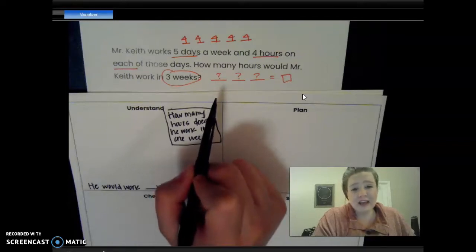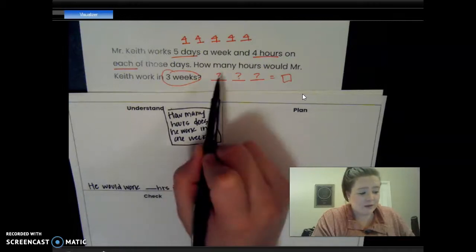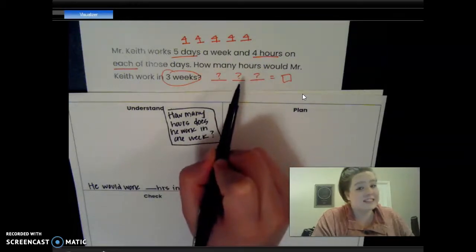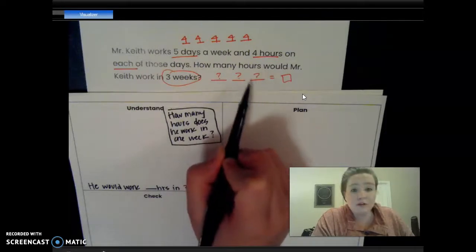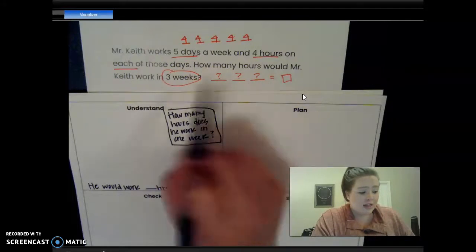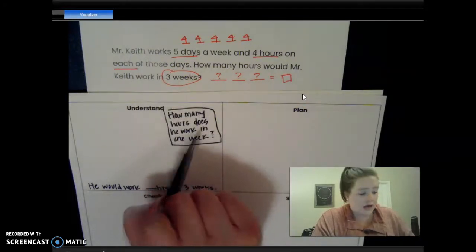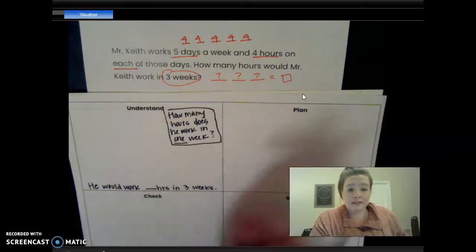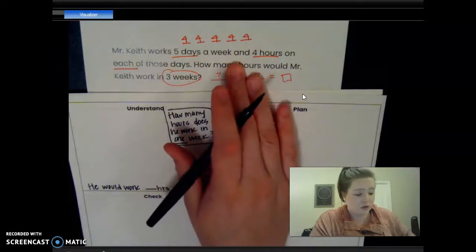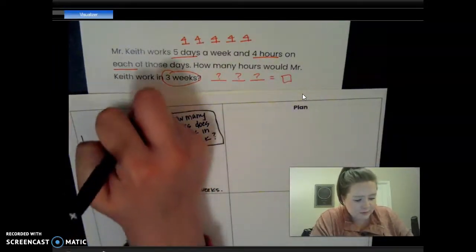Because to find the number of hours he works in 3 weeks, I'm just going to take the number of hours in week 1, the number of hours in week 2, and remember, it's going to be the same number, the number of hours in week 3, and I'm going to combine them all together, okay? So this is your hidden question. How many hours does he work in 1 week, okay? To figure out the number of hours he works in 3 weeks, I first figure out the hours in 1 week. So let me create my strip diagram.